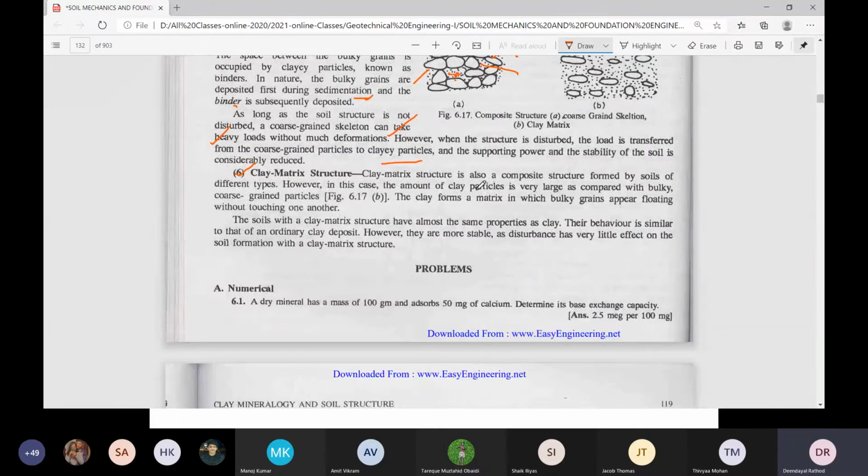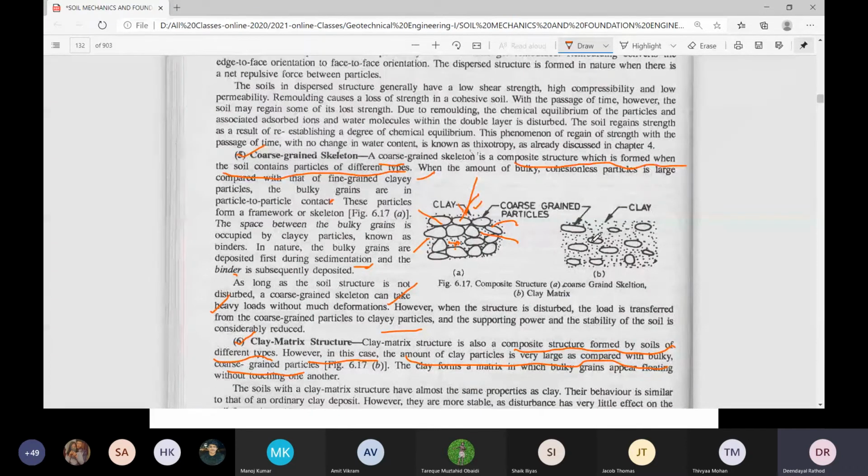Next is the clay matrix structure, which is also a composite structure formed by soil of different types. However, in this case, the amount of clay is very large as compared to the bulky sandy soil. Here, look at the difference. Here, clay is more, but sand grains are less.